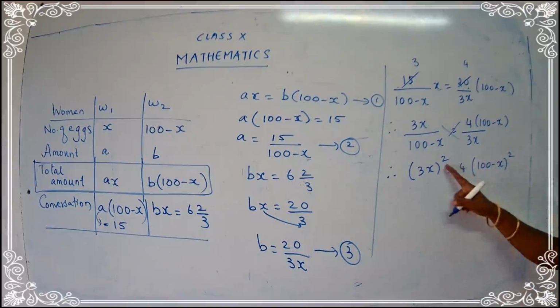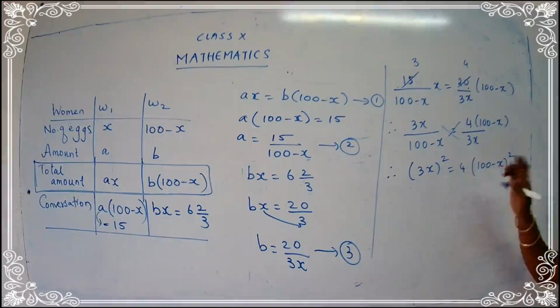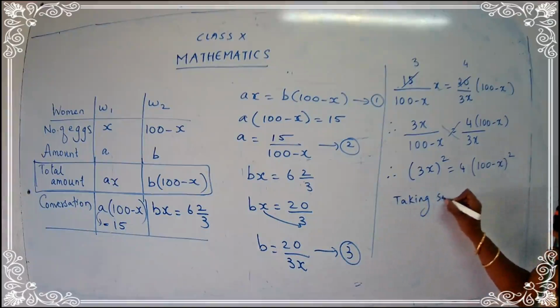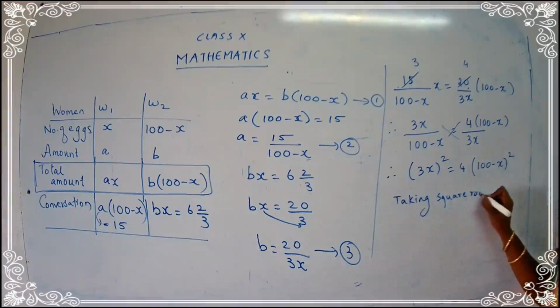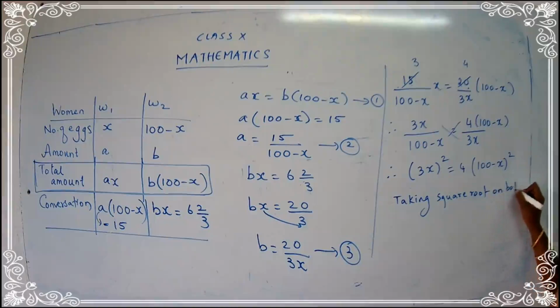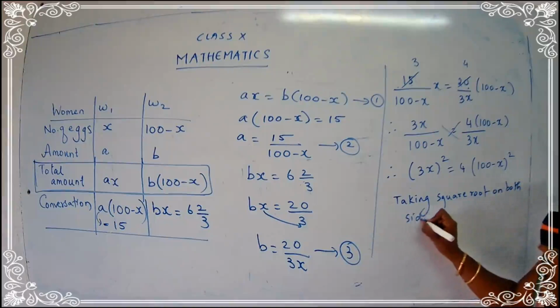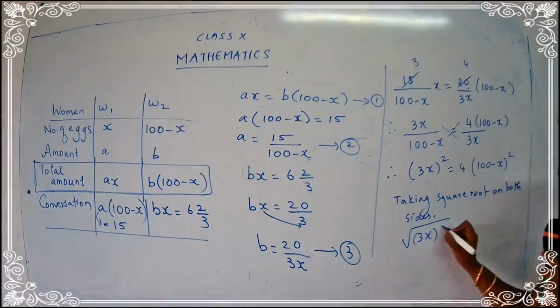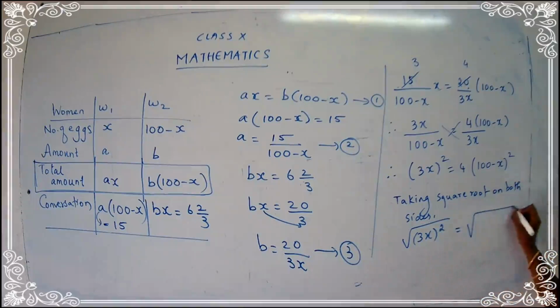Okay, see here, this is a square, 4 is a square of 2, and this is again a square. So what are we going to do? We are going to take the square root on both sides. Square root of 3x the whole square is equal to square root of 4 into 100 minus x the whole square.